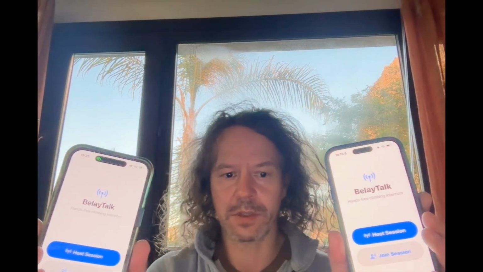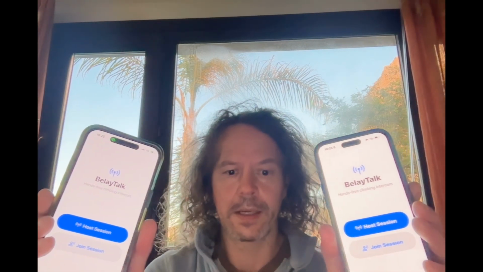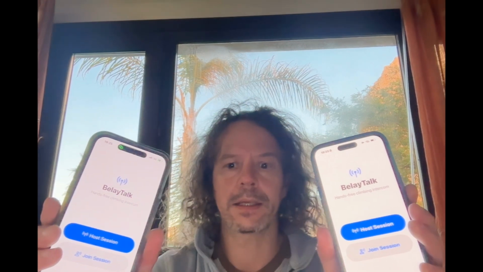Now, there's often not any signal at the crag, which is what we call the cliffs when we're there. So I needed something that would peer connect over Wi-Fi, so two iPhones are good for that. And then we could just use our normal Bluetooth headsets.